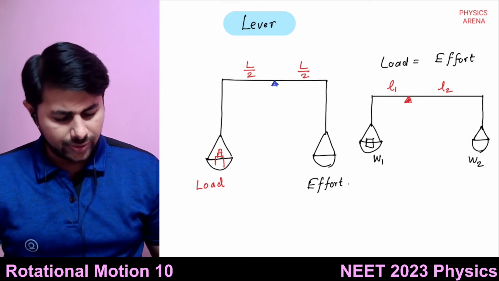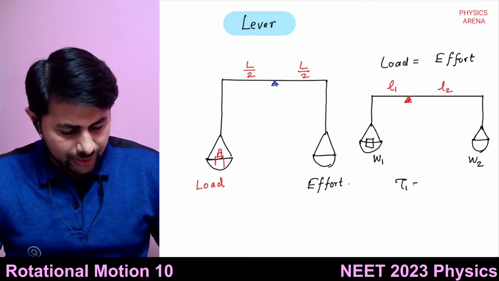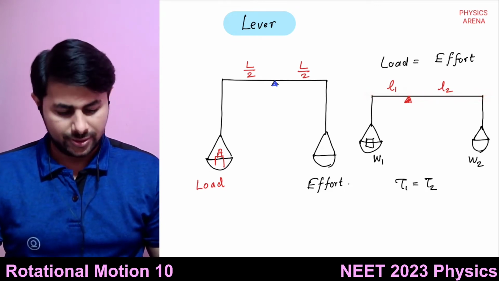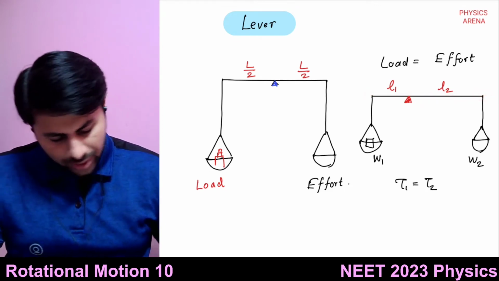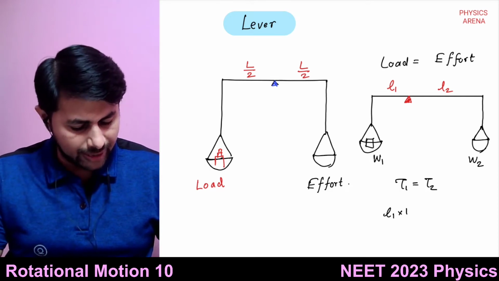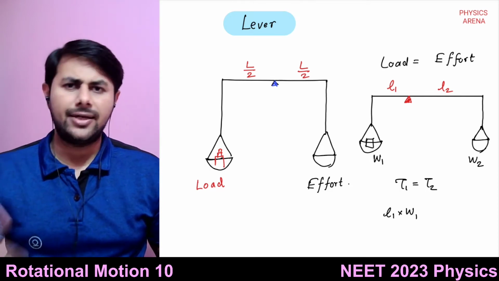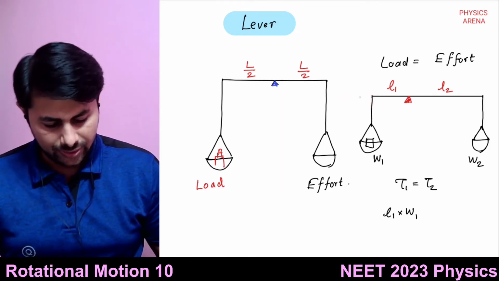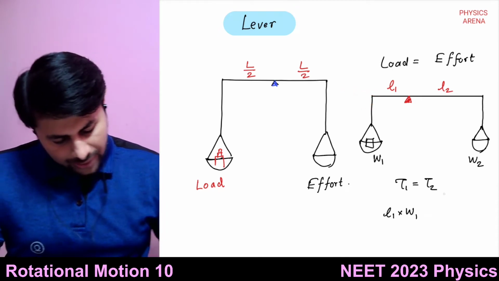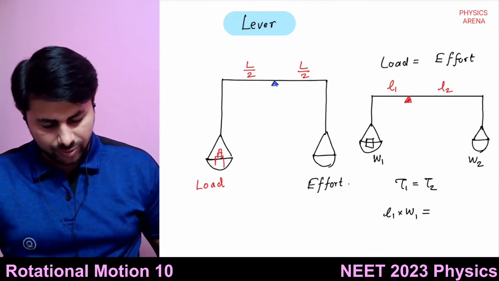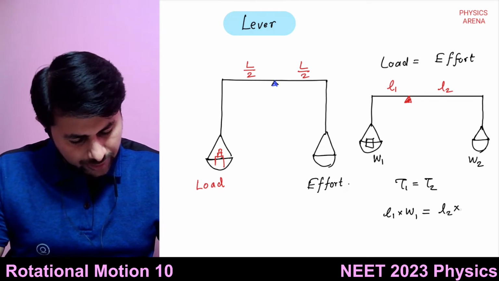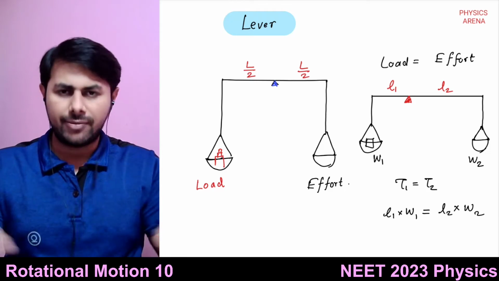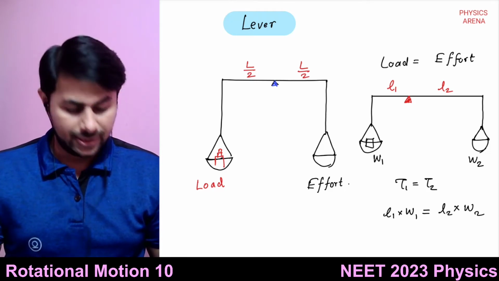Now if tau1 is equal to tau2, the balance will be balanced. So what is tau1? It is L1 multiplied by W1 multiplied by sine of theta, but theta is equal to 90 degrees. So this is equal to L2 multiplied by W2, then the balance will be balanced and the torques will also be balanced.